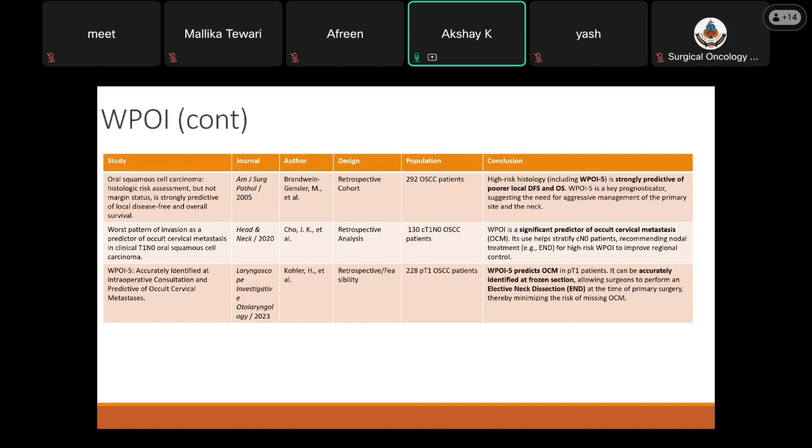Similarly, a retrospective feasibility study, which was published in 2023 of 228 pT1 patients, said that WPOI5 predicts occult cervical nodes in pT1 patients. It can be accurately identified at frozen section, allowing surgeons to perform an elective neck dissection at the time of primary surgery, and thereby minimizing the risk of missing out on these occult nodes.